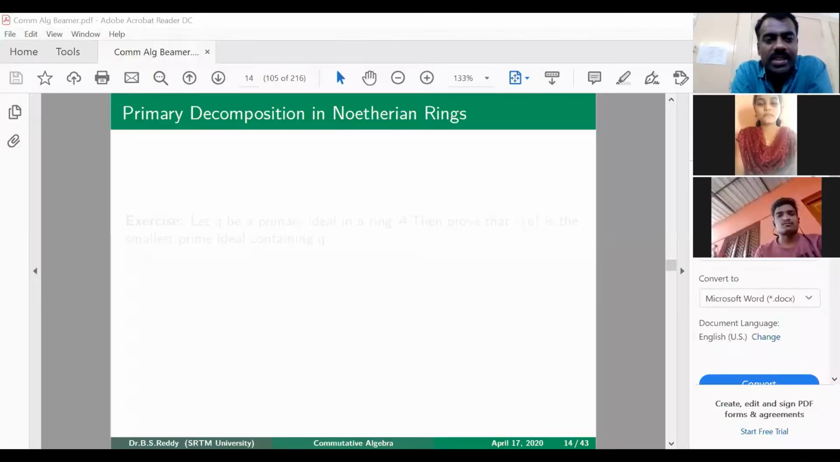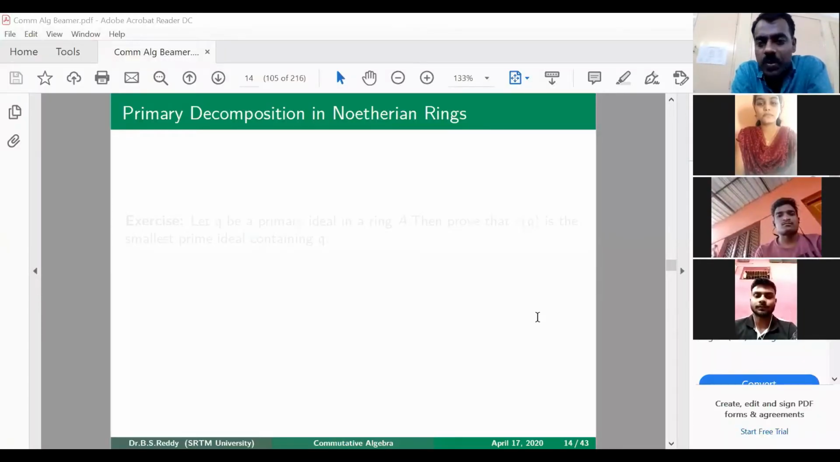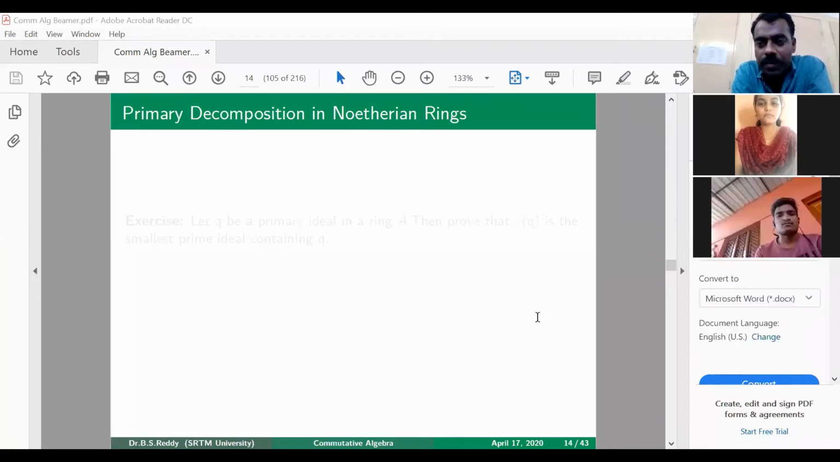So one of the interesting results about Noetherian rings is that they have a special feature or property called primary decomposition. We'll see in this session what is meant by primary decomposition and how it holds true for Noetherian rings.